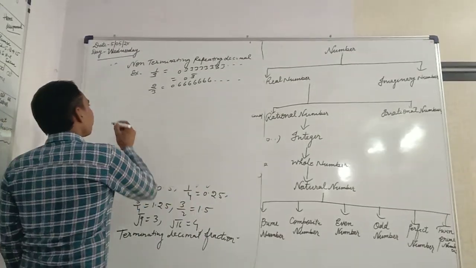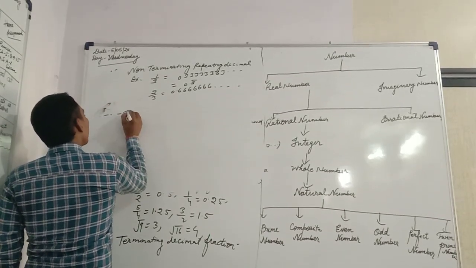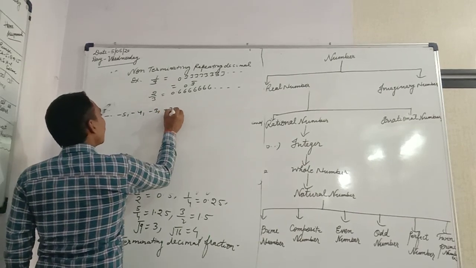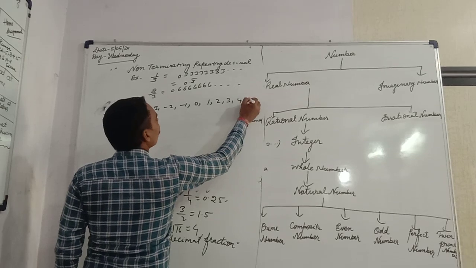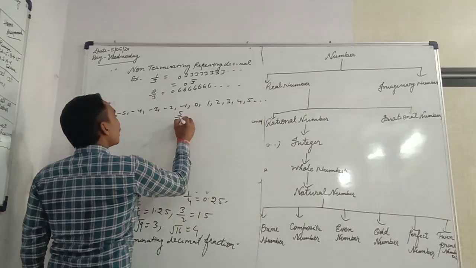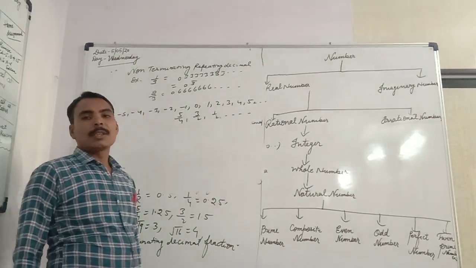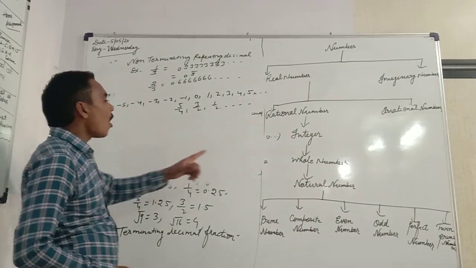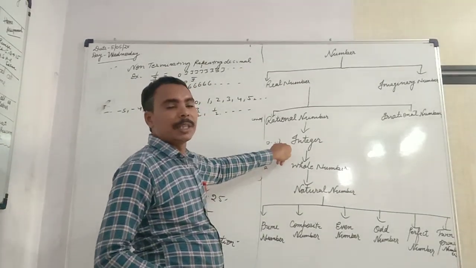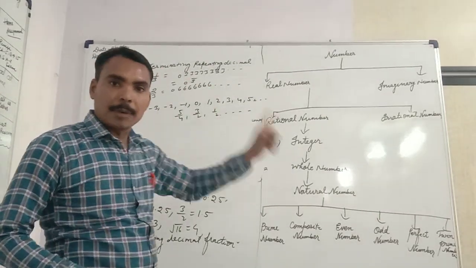So, we can write like this: and so on, -5, -4, -3, -2, -1, 0, 1, 2, 3, 4, 5, and so on. 5/4, 3/2, 1/2, and so on. This is called the rational numbers. Means we can say that every integer is a rational number.